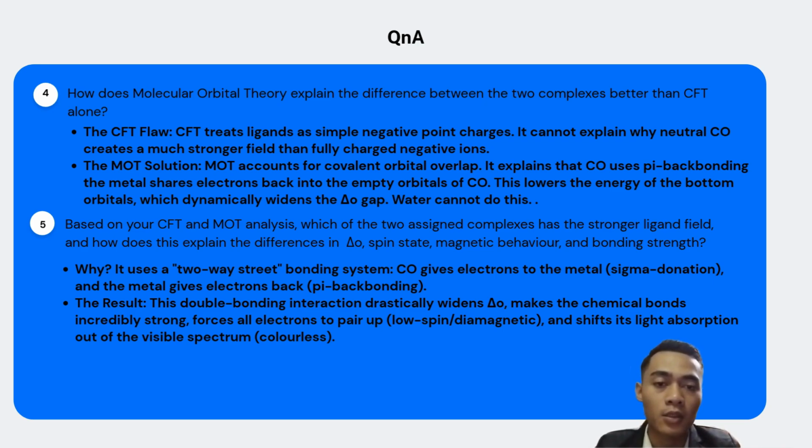Next, for the 5th question, based on your CFT and MOT analysis, which of the two complexes has the stronger ligand field, and how does this explain the differences in spin state, magnetic behavior, and bonding strength? Because carbonyl uses a two-way bonding system. Carbonyl gives electrons to the metal, which is sigma donation, and the metal gives electrons back, which is pi back bonding. The result: this double bonding interaction drastically widens the gap and makes the chemical bonds incredibly strong, forces all electrons to pair up, low spin or diamagnetic, and shifts its light absorption out of the visible spectrum, so it is colorless.